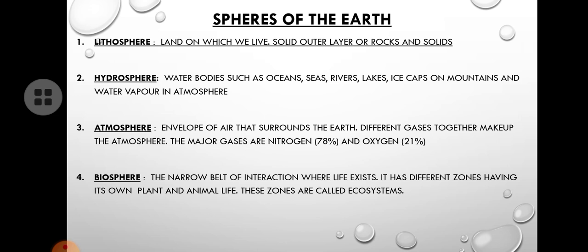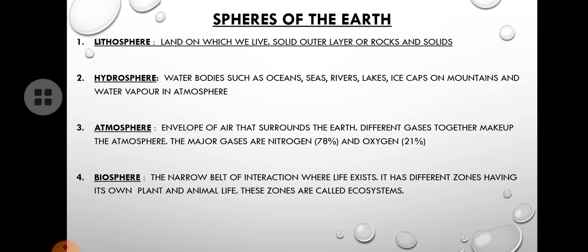So our atmosphere is filled with different types of gases. Okay, and major gases are nitrogen and oxygen. Nitrogen is 78 percentage and oxygen is 21 percentage in our atmosphere. And the last and final sphere of earth is biosphere. Bio means life in Greek. So the narrow belt of interaction where life exists. Okay, so in our earth, wherever life exists, plants or animals, so that place is called biosphere.